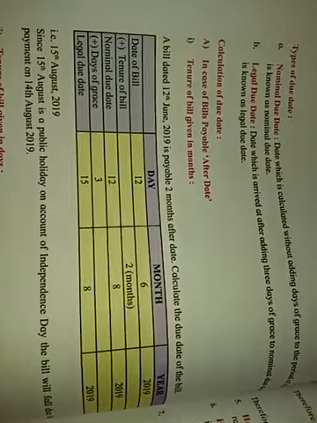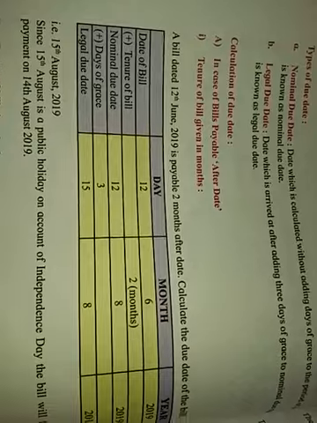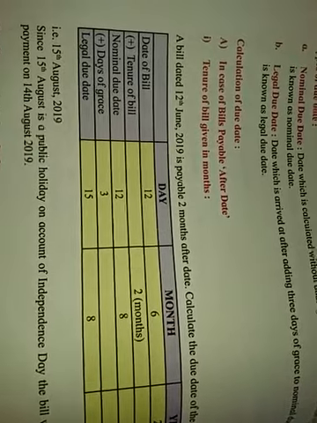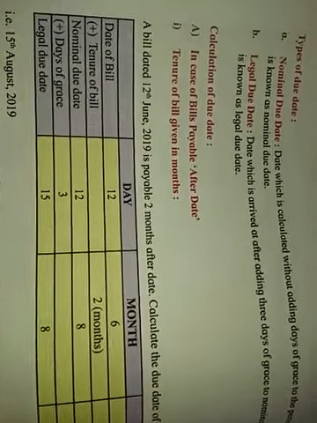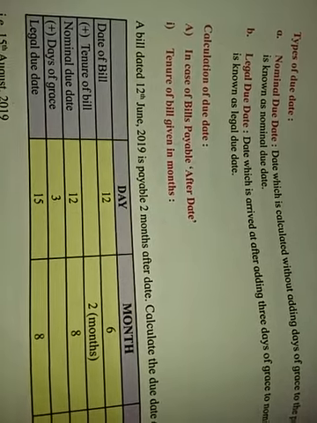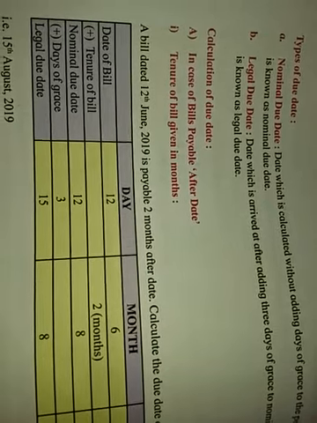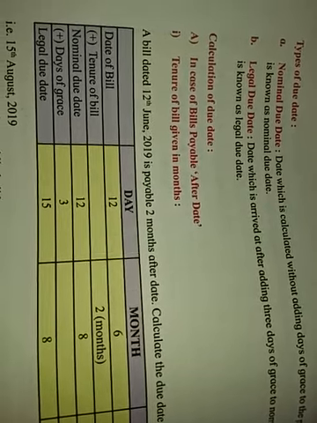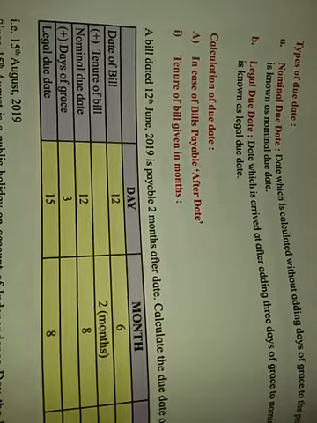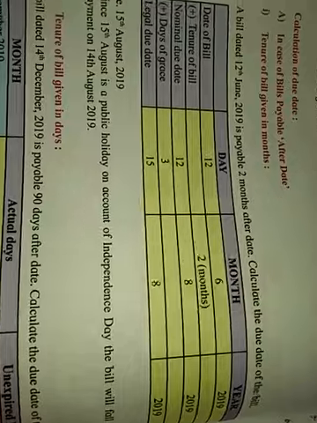So we will see what the date of maturity is. Date of maturity means the date on which the drawee has to make the payment to the drawer. Again, two important words are given: nominal due date and legal due date. Nominal means that as the days are given, you calculate, and whatever date arrives is the nominal date. But when you add the 3 extra grace days to it, it is the legal due date. Now we will learn this through some examples.